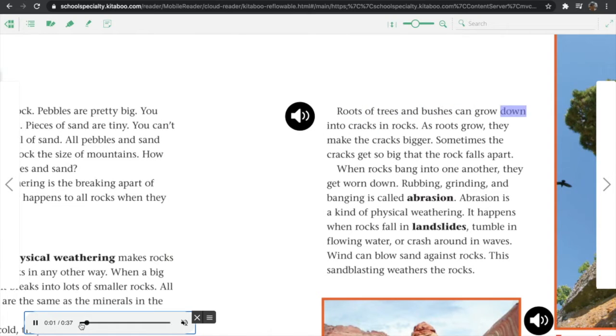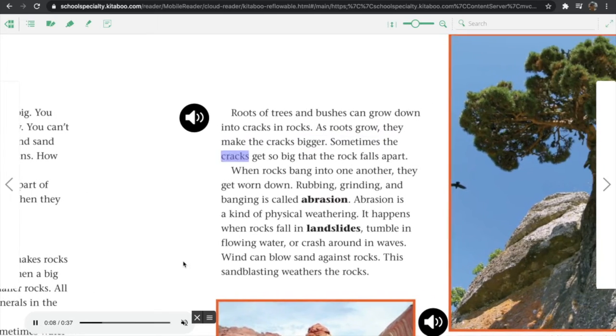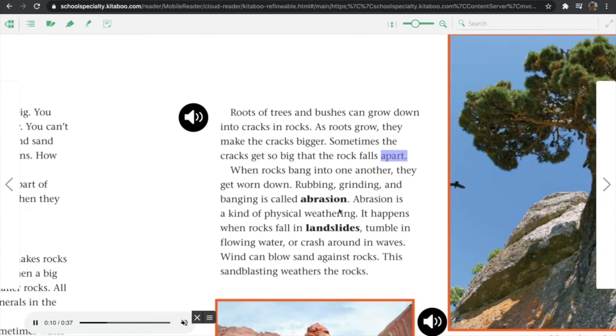Roots of trees and bushes can grow down into the cracks of rocks. As roots grow, they make the cracks bigger. Sometimes the cracks get so big that the rocks fall apart.